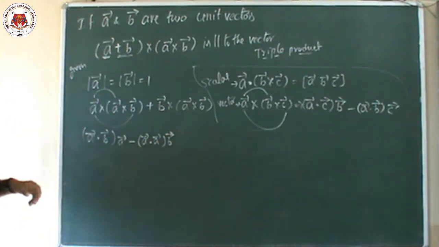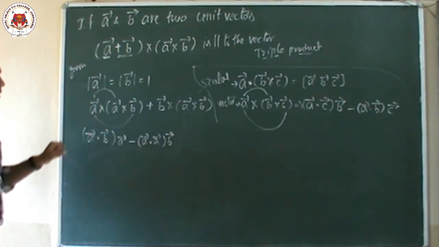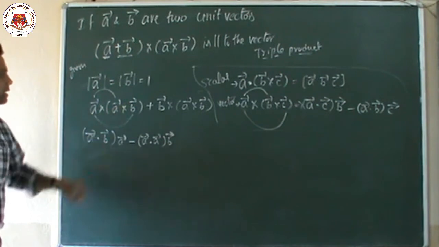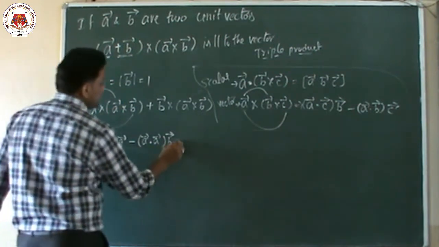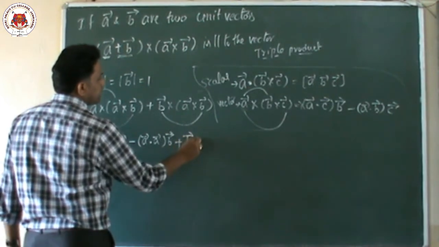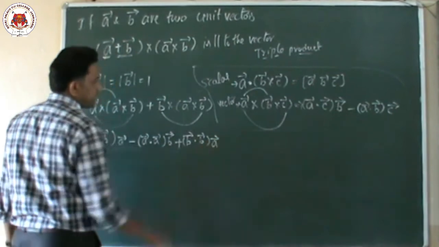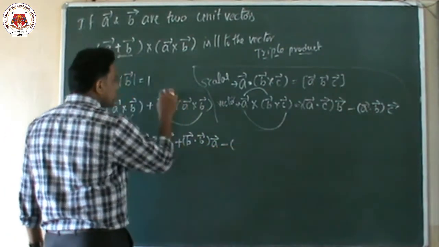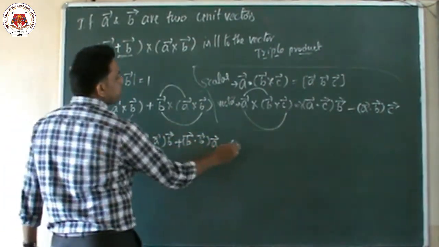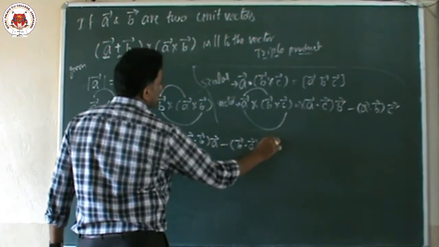Okay, now children, one more time: first one dot third one into second one minus first one dot second one into third one. In the same way, here also first one and third one is B vector dot B vector into second one, what is that? A vector. Minus now these two: B vector dot A vector into B vector.